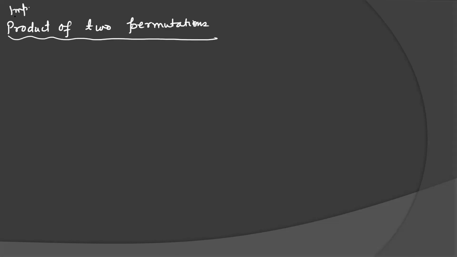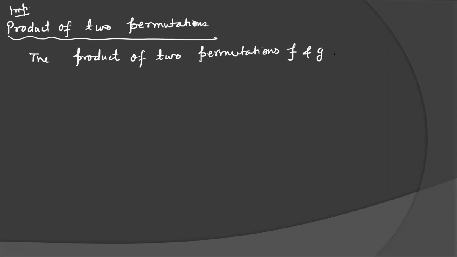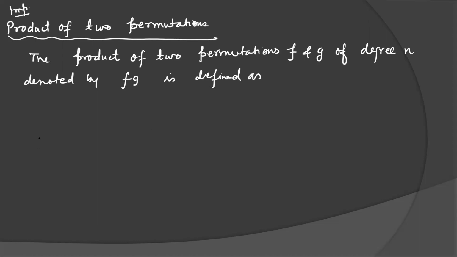The product or composition of two permutations F and G of degree n, denoted by F into G, is defined as follows, see carefully.